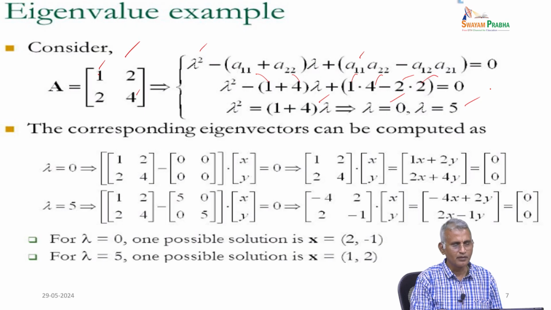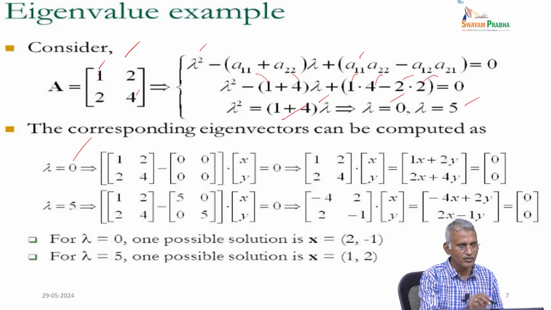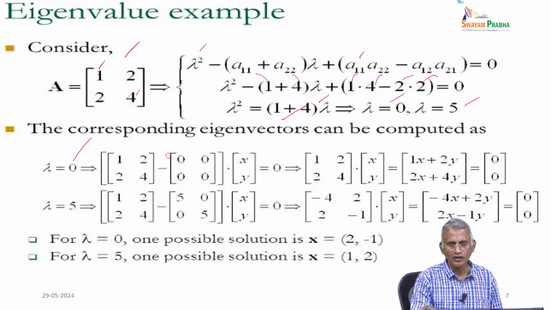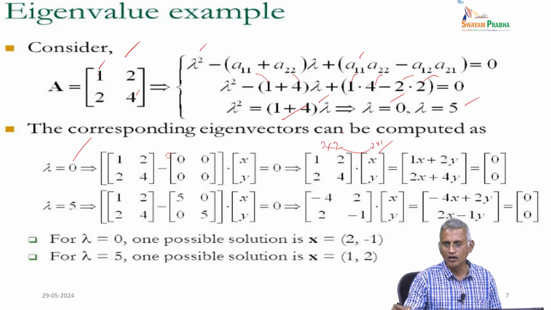Now, we have to determine the corresponding eigenvectors. For lambda equal to 0, we can write (A minus lambda I) into x equal to 0, where lambda equal to 0, so 0 into anything is 0. Therefore, the matrix is 1, 2, 2, 4 into x, y, and this is 2 cross 2 and this is 2 rows and 1 column. Therefore, x plus 2y and another one is 2x plus 4y equal to 0, 0.